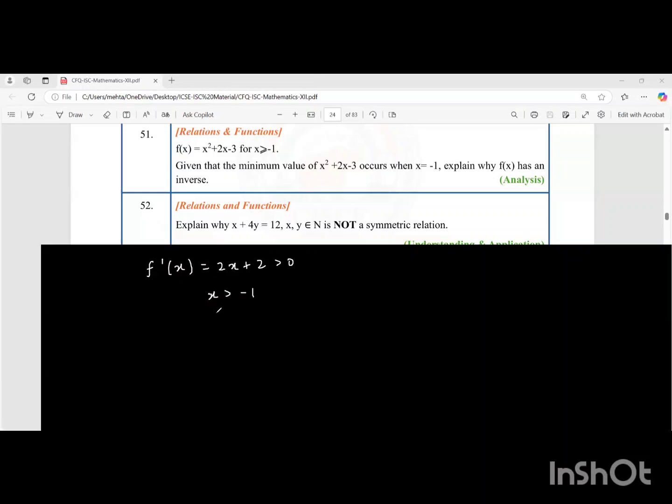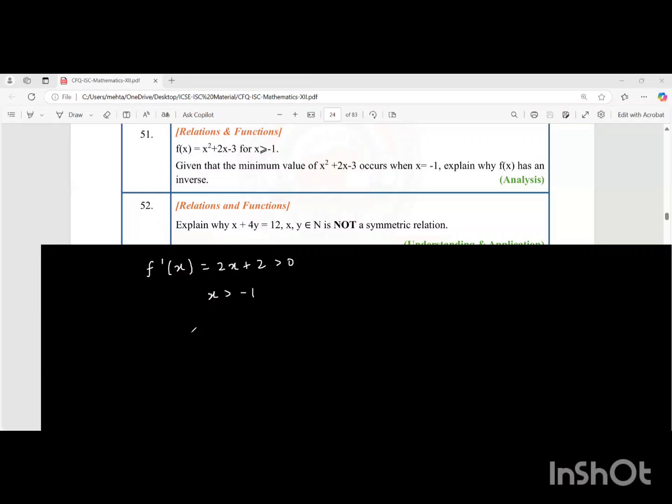Do you understand, students, that when x is greater than minus 1, the derivative is going to be greater than 0. And therefore, we can say for all values greater than minus 1, it is a 1-1 function because it is an increasing function. When they say that the minimum occurs at minus 1, it basically means that at x equal to minus 1, we have the minimum value. And then when you keep on increasing the value of x, the y coordinate will also keep on increasing because it's an increasing function. So 1-1 is clear because it is increasing.